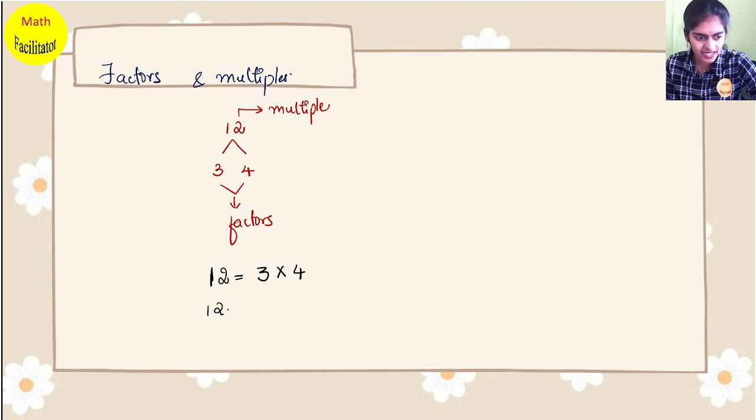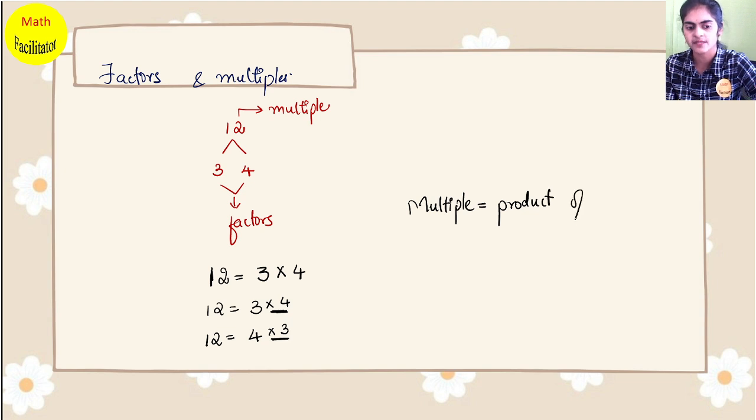Or I can write 12 as 3 into some number, or I can write 12 as 4 into some number. What is that some number? I can write this as 3 into 4, or I can write this as 4 into 3, right? So basically we are expressing this particular multiple as a product of factors. Is this point very clear to each one of you in the session right now?